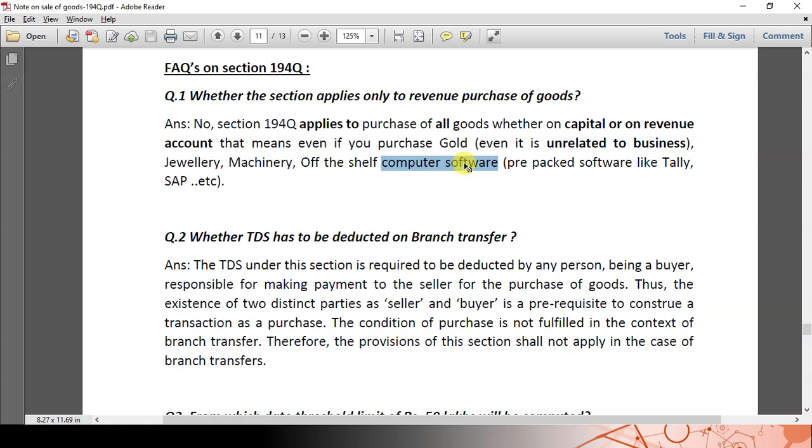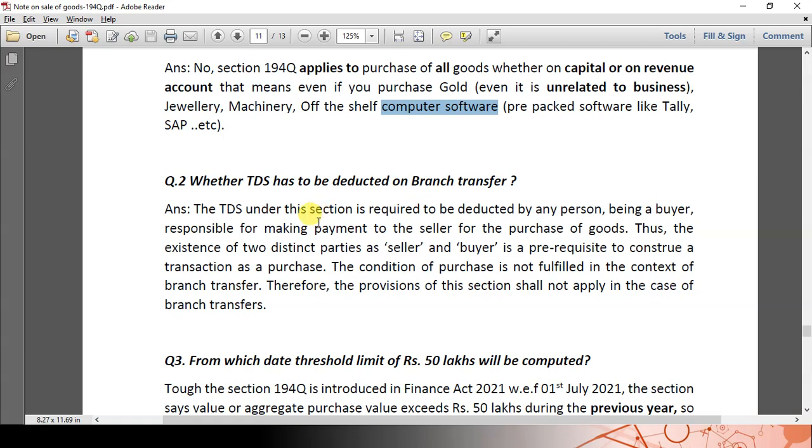The next question is, does TDS have to be deducted on branch transfer or not? Friends, the answer is that section 194Q is not applicable to branch transfers. Section 194Q says the transaction is between two distinct parties, that means a buyer and a seller have to be there. In the case of a branch transfer, the buyer and seller are the same person, so 194Q is not applicable.